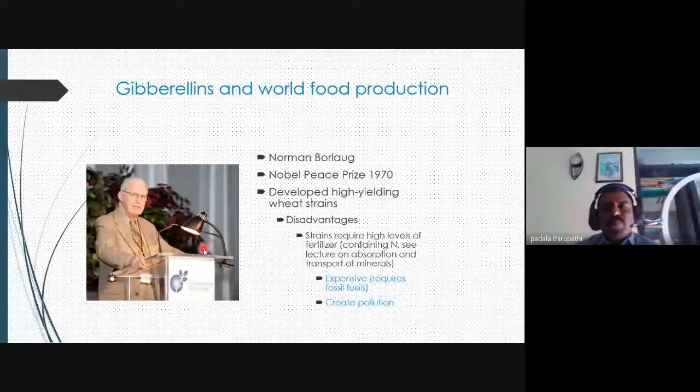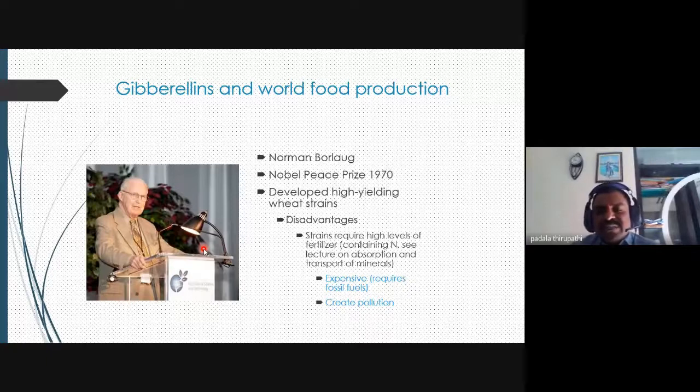Norman Borlaug worked in Mexico, in America, and the strains required high levels of fertilizers containing nitrogen. These are the disadvantages of using the fertilizers.